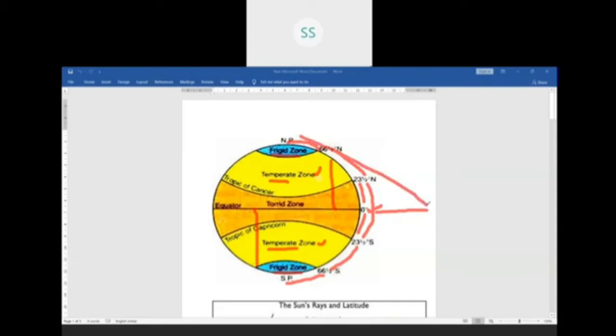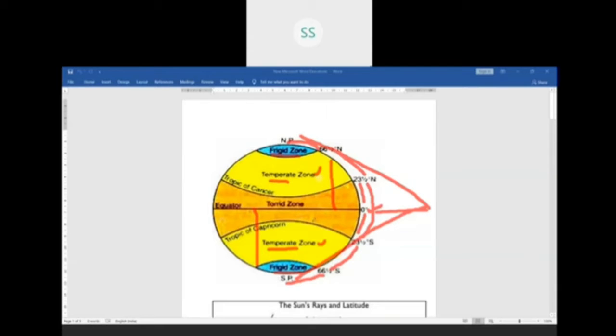Children, you can see the sun rays are slanting over here. So that is why this zone receives very less amount of temperature, due to which these regions are very cold. So they are named as frigid zone. So we have three zones, children: torrid zone, temperate zone, frigid zone.